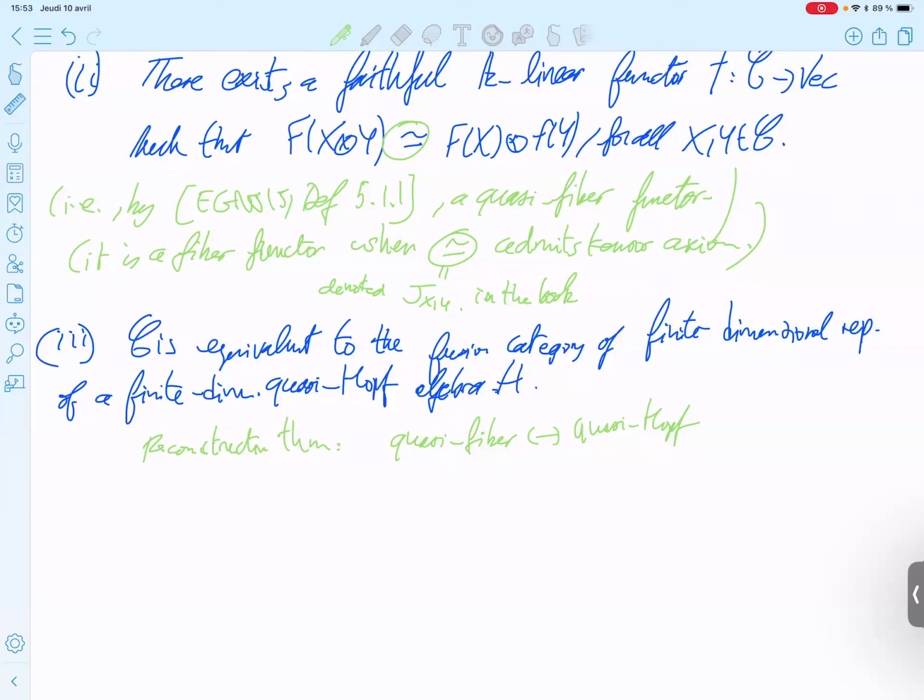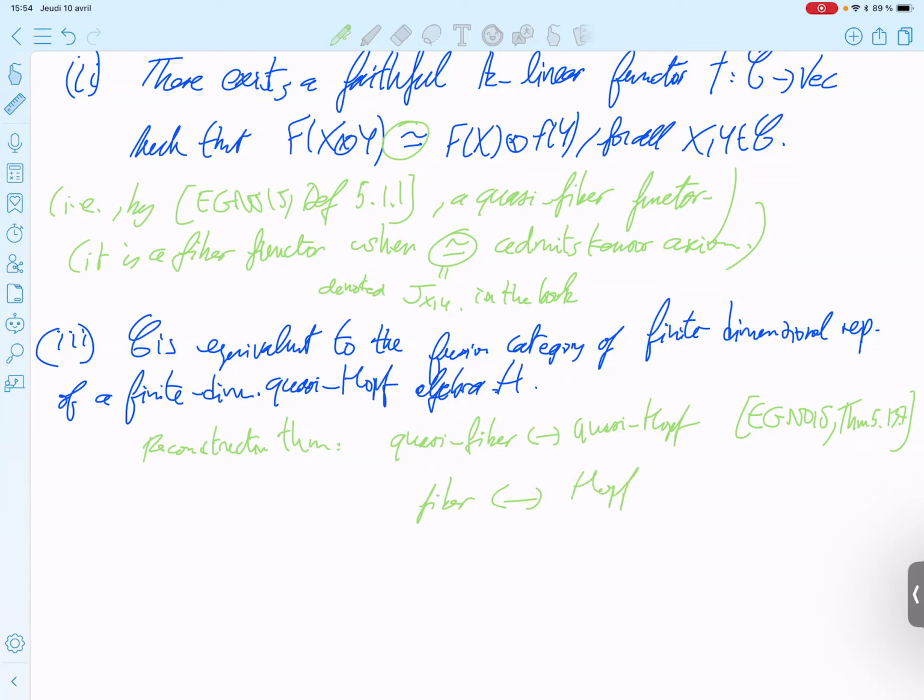So this is EGNO 5.13.7 theorem, and you can also have fiber functor equivalent to Hopf.